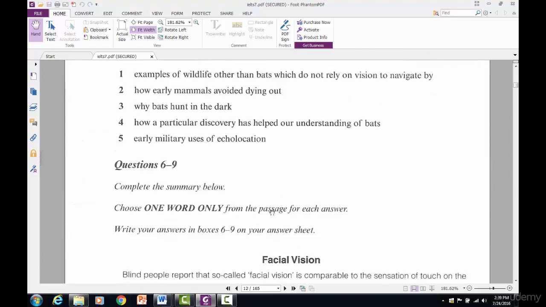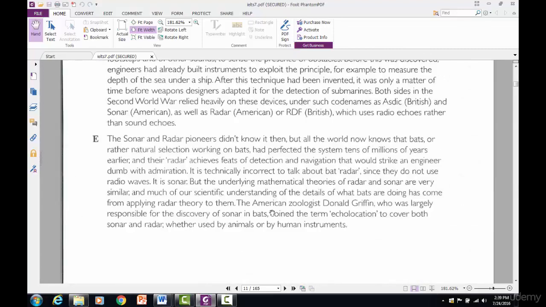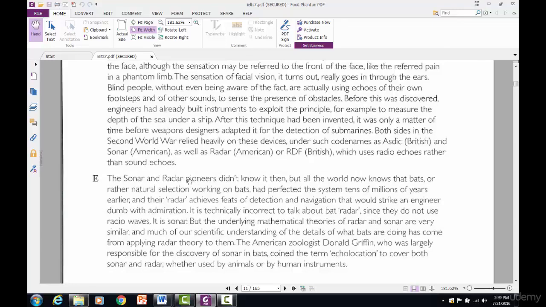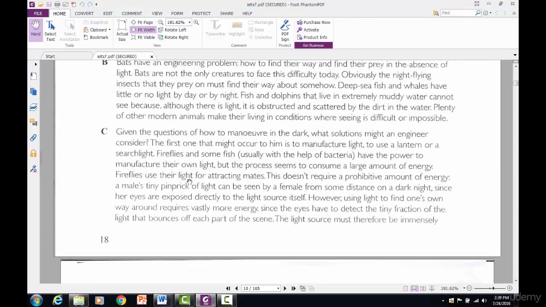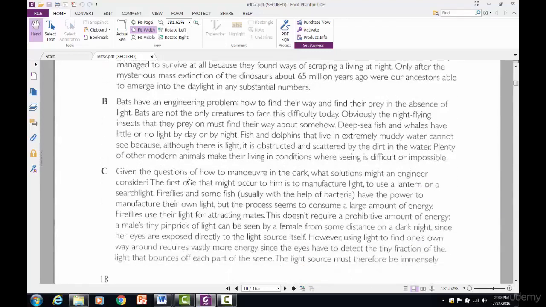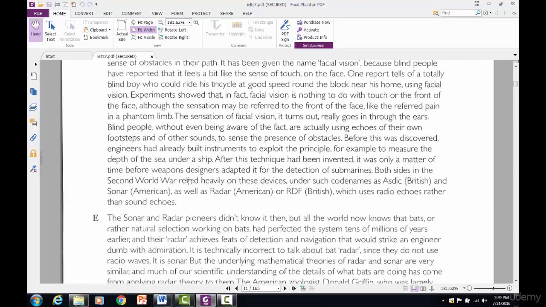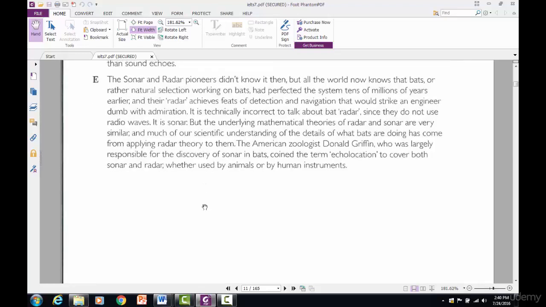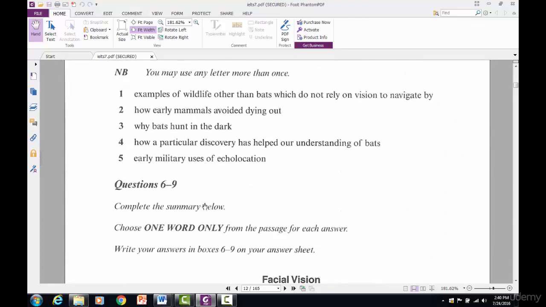Again, the reason why I'm looking at this paragraph is because this paragraph is discussing sonar and radar, and all of our fill the blank questions are about sonar and radar. And if we look at paragraph C, paragraph B, paragraph A, there's nothing about sonar and radar. At the end of paragraph D, they mention something about sonar and radar. All right, so we know where the answers to these fill the blank questions are. All right, so let's keep going.